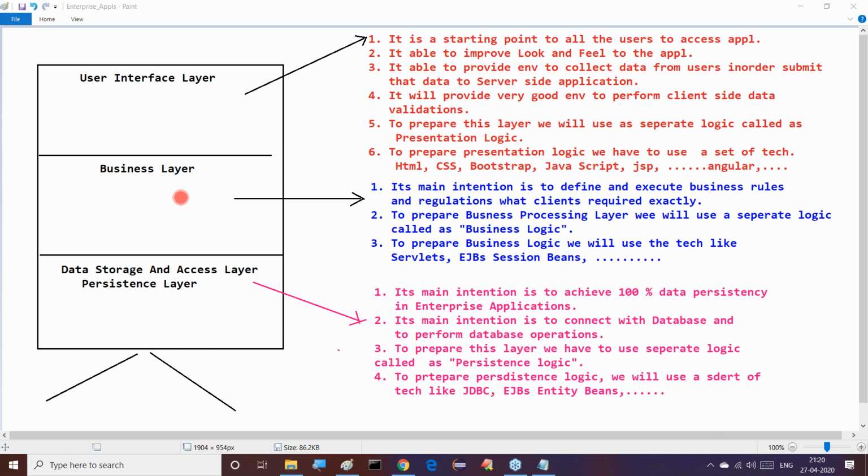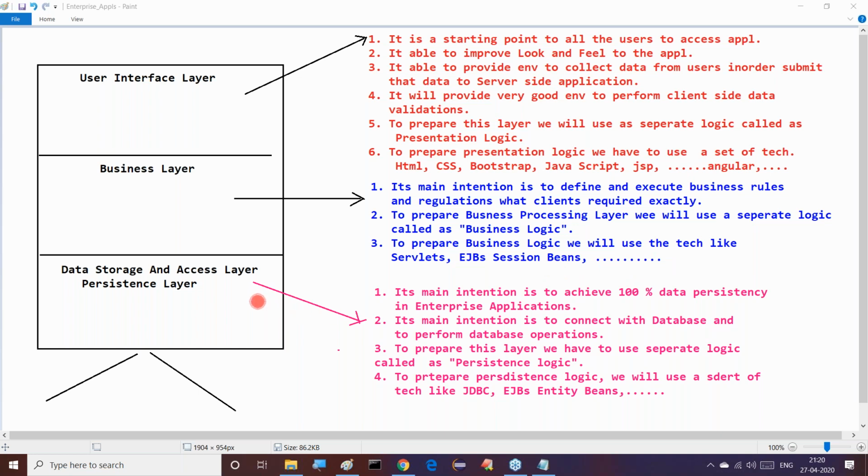Next is the business layer. What is this business layer actually? The main intention of this business layer is to define and execute the business rules and regulations that clients require. To prepare this business processing layer, we use a separate logic called business logic. To prepare this business logic, we use technologies like Servlets, EJBs, session beans, and so on.